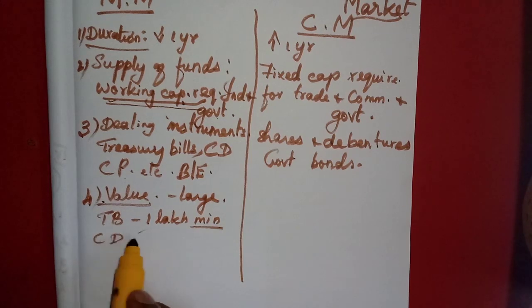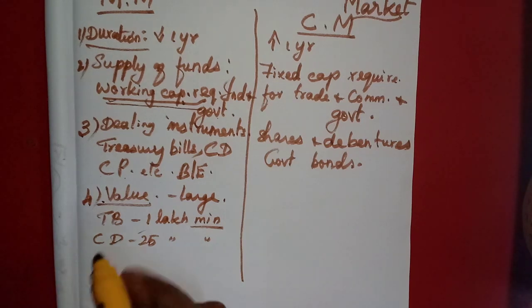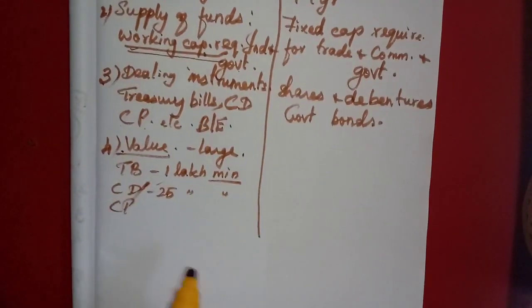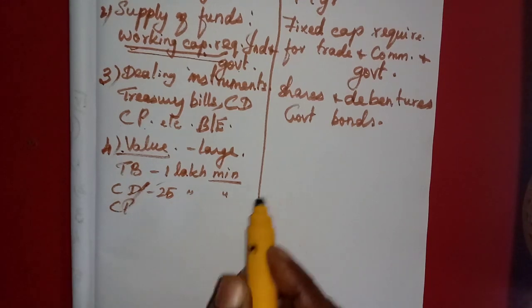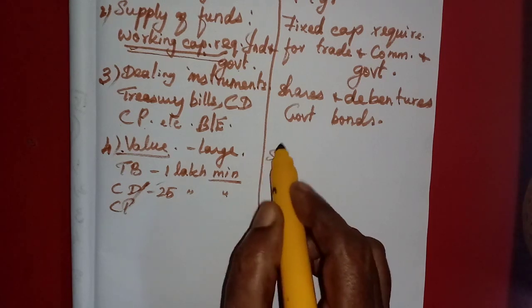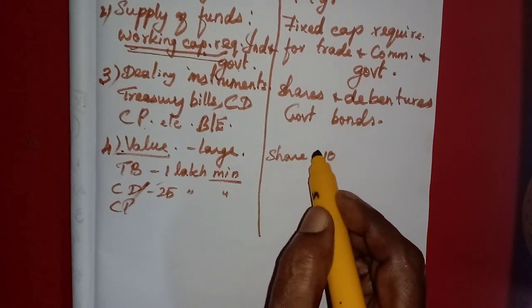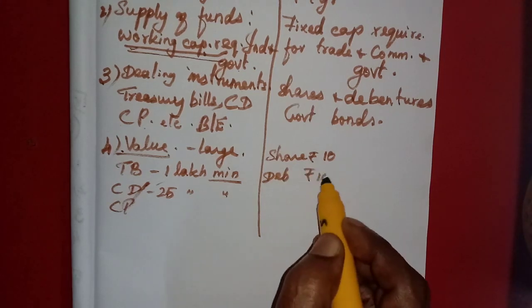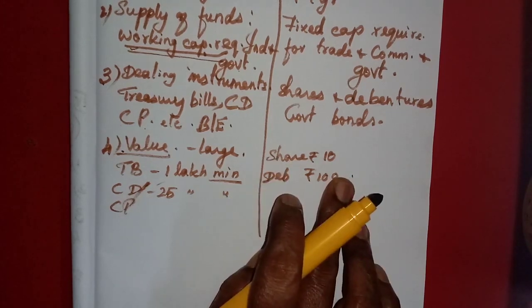Certificate of deposit and commercial paper are of minimum 25 lakh rupees value. But for the capital market instruments, the share's minimum value is rupees 10, only rupees 10. And the debenture will be of fixed value, 100 rupees. Each debenture value will be 100, share value will be rupees 10.